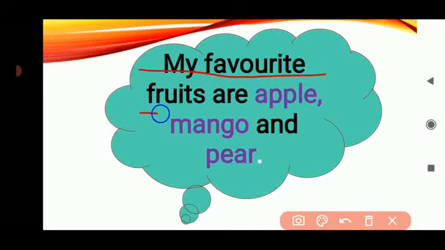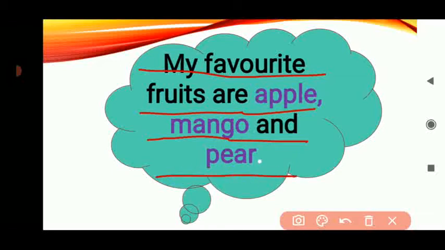Now, look at this sentence. My favorite fruits are apple, mango and pear. So, there are many fruits which are my favorite. To distinguish between them, if we are giving a list of fruits, we will separate them with comma, and at the last we will put the full stop.